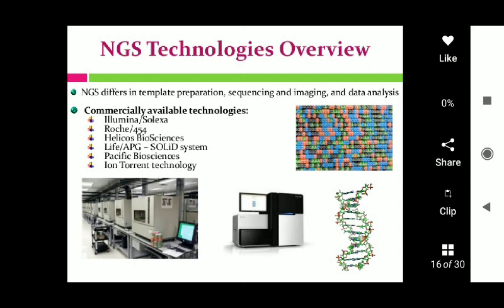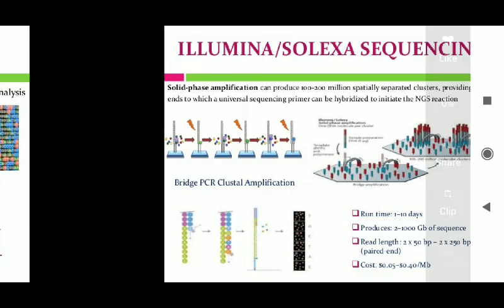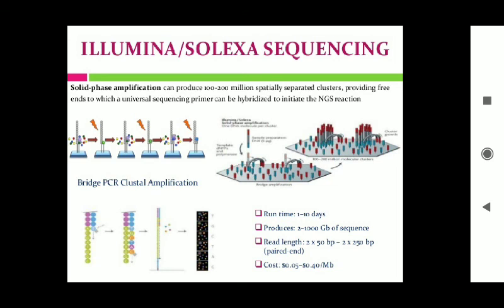So this technique is commercially available. As I told you, it includes different types, which we'll see all. First one, Illumina, which is also called Solexa; Roche, which is 454 pyrosequencing; Helicos Bioscience; Life APG SOLiD System; Pacific Biosciences; and Ion Torrent Technology. These are the commercially available technologies for this. Now we'll go for the first one, that is Illumina or Solexa sequencing. Okay.